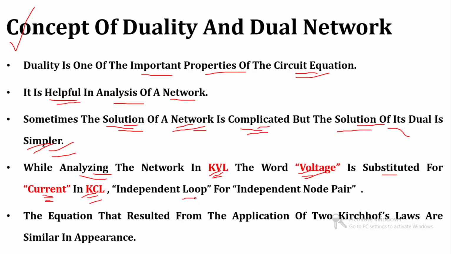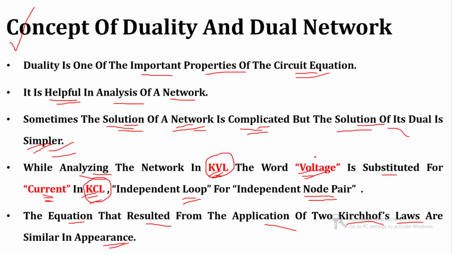In KVL we deal with independent loops, but in KCL we deal with node or node pair. The equations that resulted from application of the two Kirchhoff's laws are similar in appearance. Clear? So in short, KVL network is the dual of KCL network, or KCL network is the dual of KVL network.